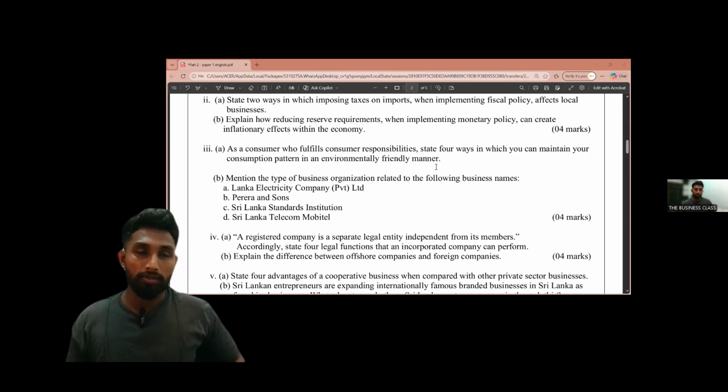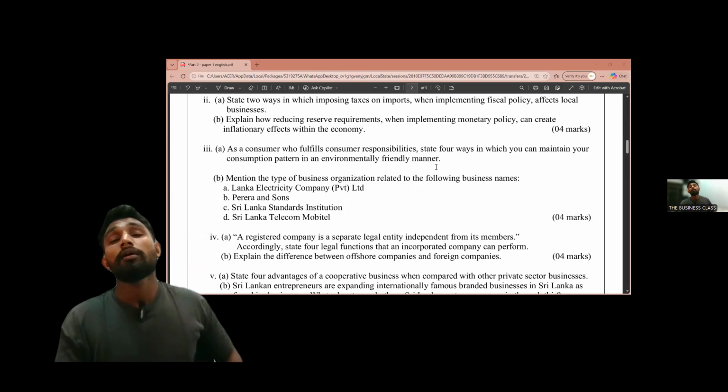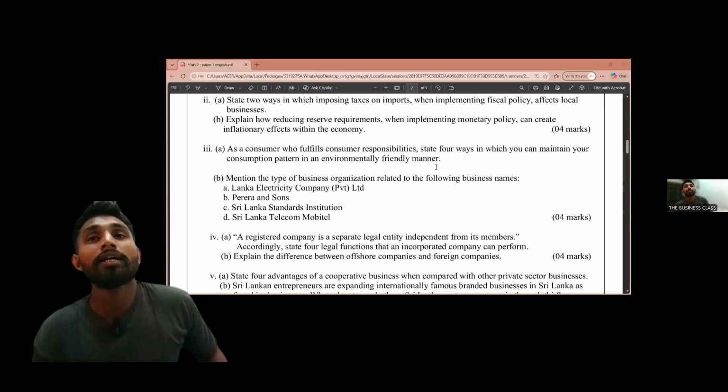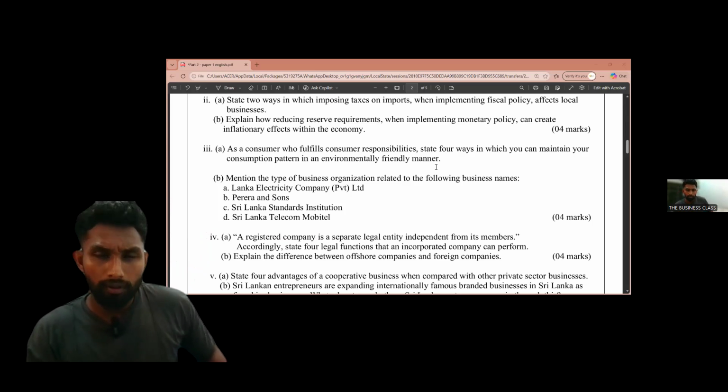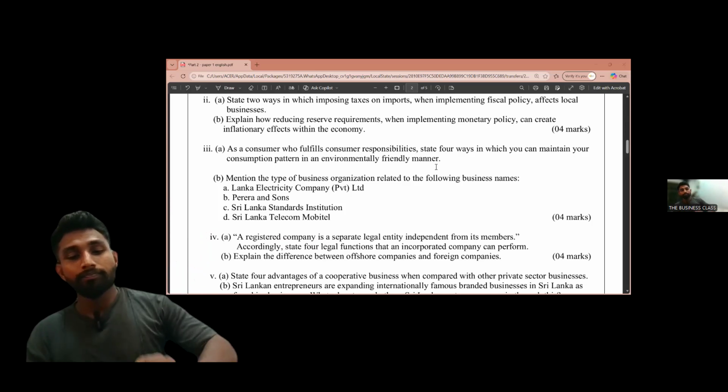Then the examiner will think you are a genius and try to give full marks to you. So all these practices come when you are writing papers. Don't skip paper writing.